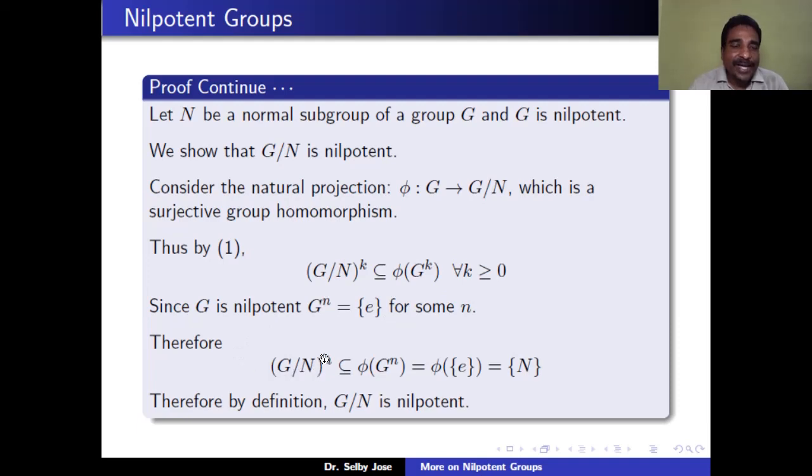Therefore, G mod n is contained in phi of Gn by 1. But Gn is equal to the trivial group, which is the same as phi of the trivial group. And the trivial group goes to the trivial group in G mod n. So, G mod n is equal to the trivial group in G mod n. Therefore, G mod n is nilpotent. So we have shown that if n is a normal subgroup of G and G is nilpotent, then G mod n is nilpotent. That is, the quotient group of a nilpotent group is nilpotent.